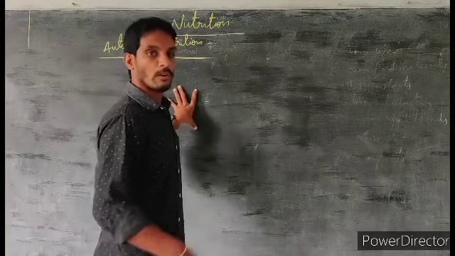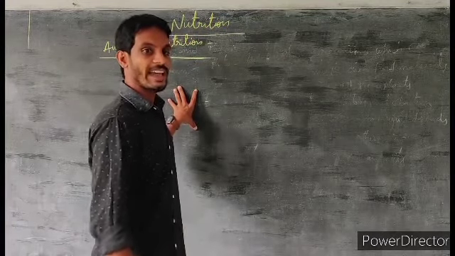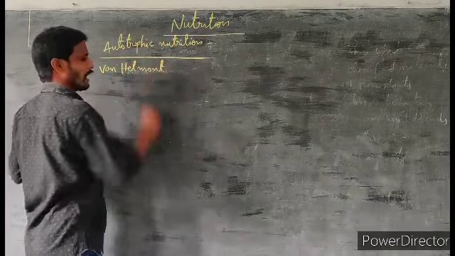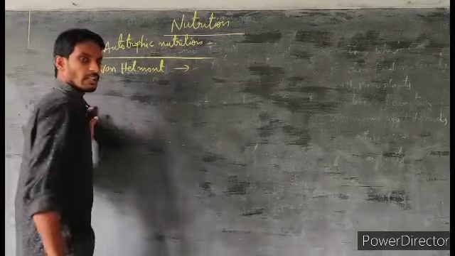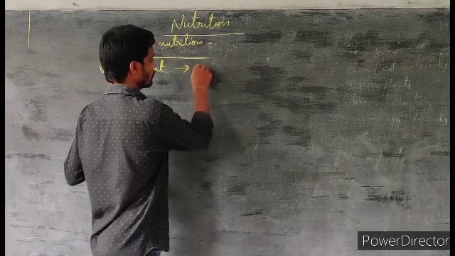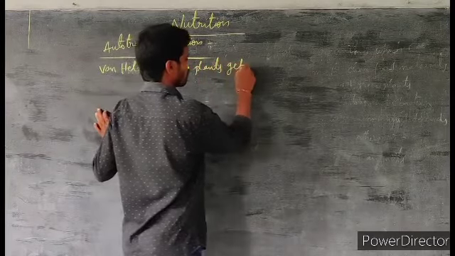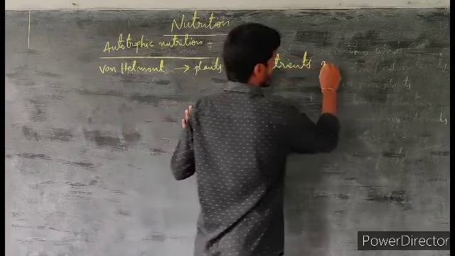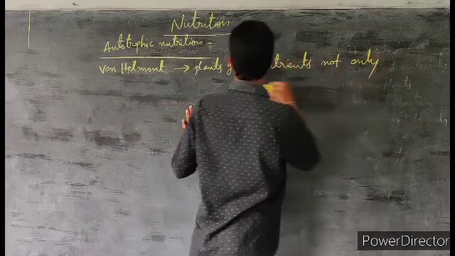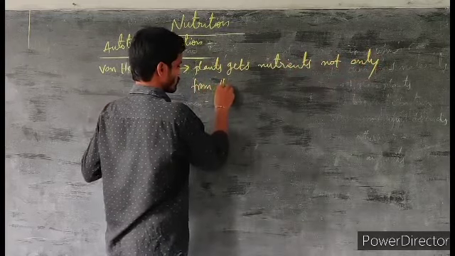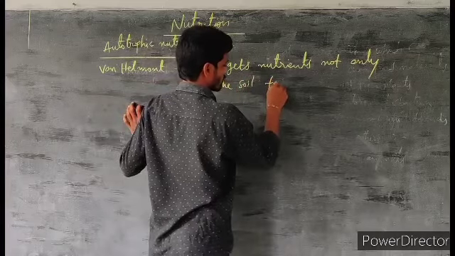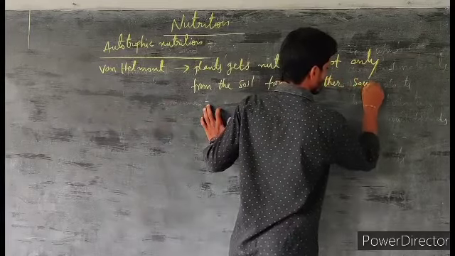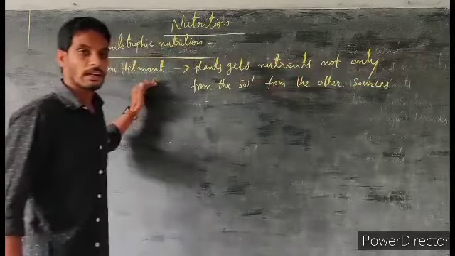Several scientists tried to find out about photosynthesis by conducting experiments, such as Van Helmont and other scientists.